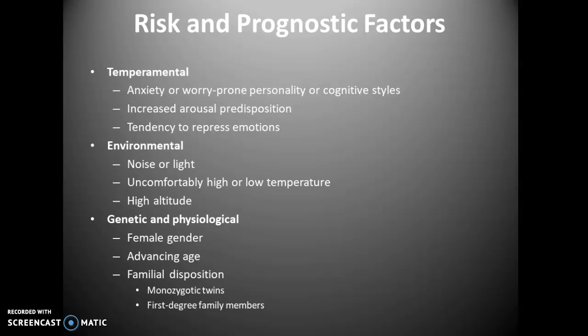Environmental factors such as noise, light, uncomfortably high or low temperature, and high altitude may also play a role. Females and older individuals have an increased vulnerability to insomnia. Insomnia also displays a familial disposition, so the prevalence of insomnia is higher among monozygotic twins compared to dizygotic twins. It's also higher in first-degree family members compared to the general population. The extent to which this link is inherited through a genetic predisposition, learned by observations of parental models, or established as a byproduct of another psychopathy remains undetermined.